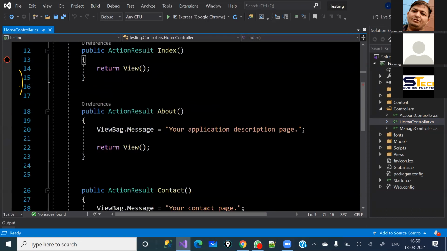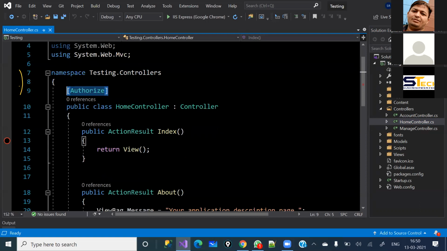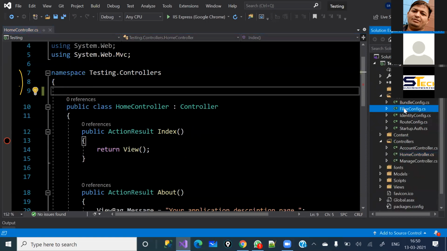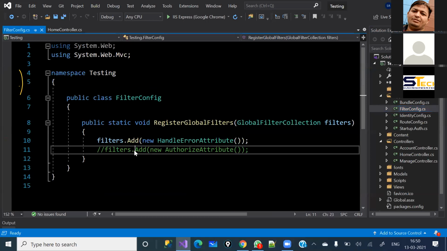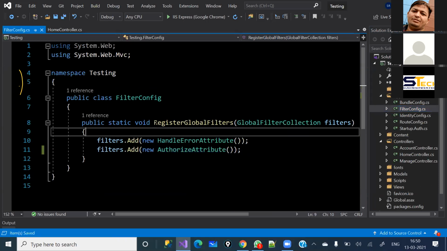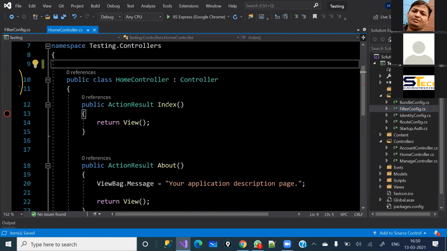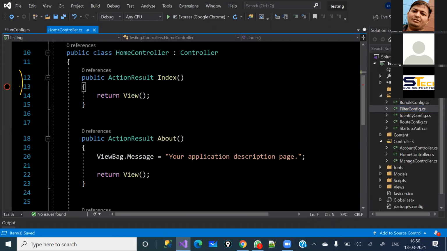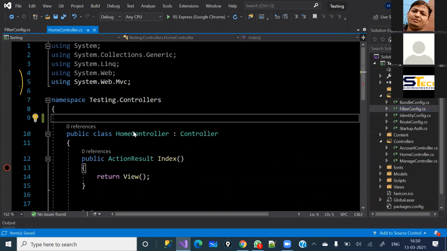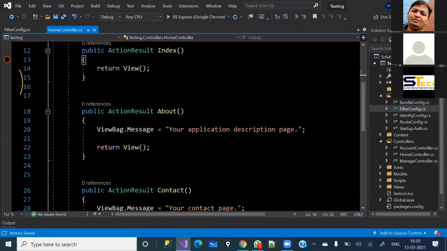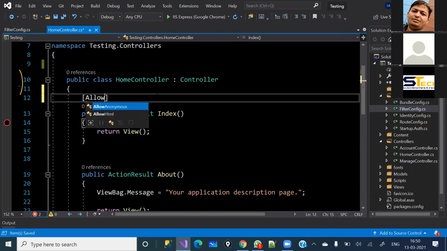Yes, we have. And what is that place? That place is, as earlier I was trying to do, here under the FilterConfig.cs I have written this one line of code. If I uncomment it, it will restrict all the controllers. It will only allow the controller or action method where you have used AllowAnonymous. So if I have written this line of code, it will not allow access to any action method which is a part of the home controller. So what I'm going to do, I'll come here and allow any user to see the home page only, not the about, not the contact.